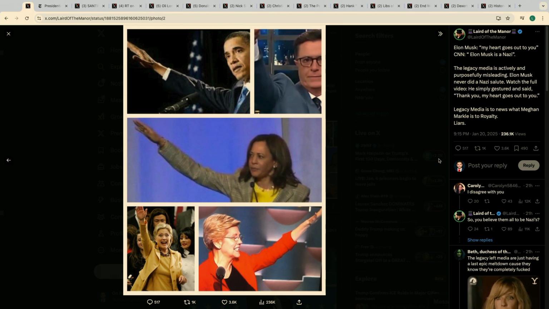So they're saying on CNN that Elon Musk is a Nazi. He did the Roman salute. Oh my God, he is the devil, he's the world's absolute worst. And then you have images of Obama, Stephen Colbert, Kamala Harris, Hillary Clinton, and Elizabeth Warren doing the exact same thing. Obviously not with the intention of doing a salute. That's not the point of this. The whole point is that the media is absolutely biased. It is disgusting how they cherry pick little things of people.